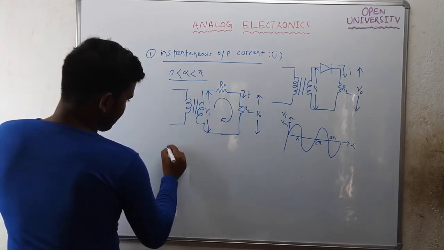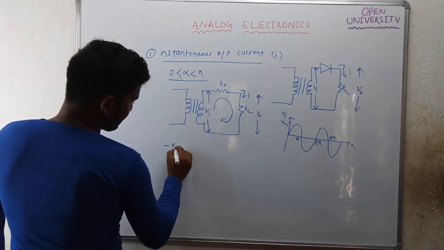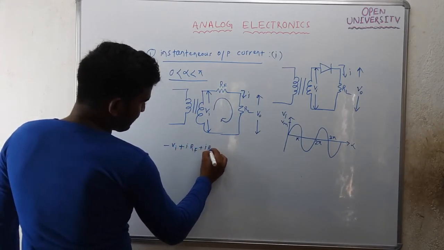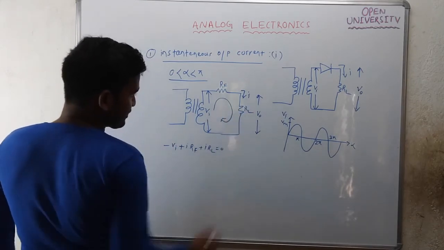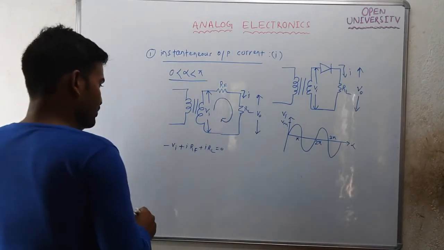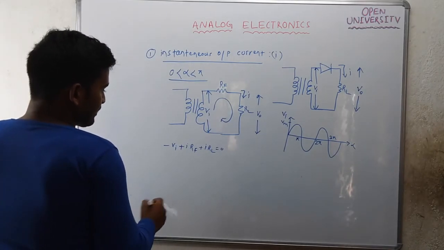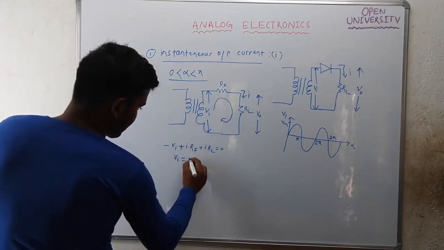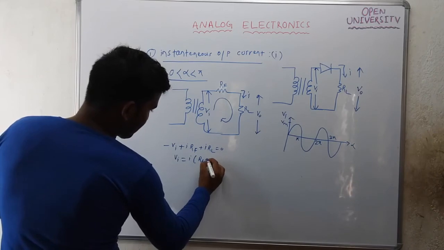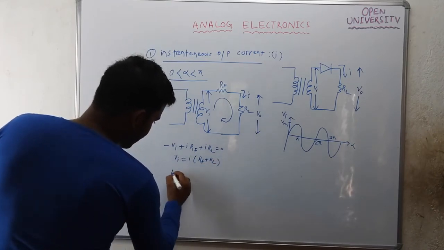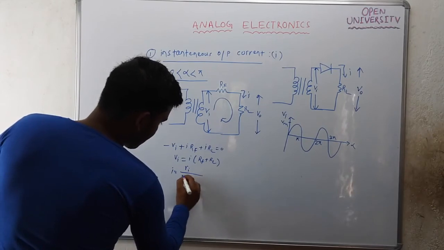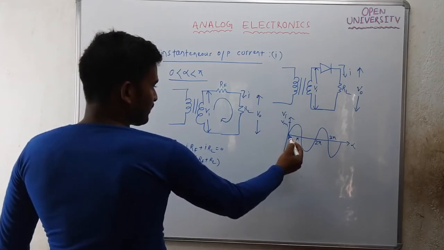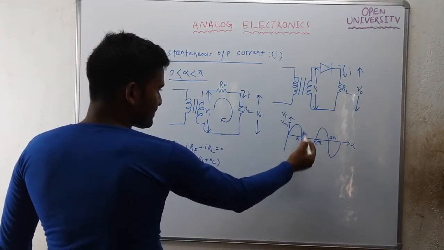If you apply KVL in this loop, it will be minus VI plus I into RF plus I into RL equal to 0. So VI will be equal to I into (RF plus RL), or I equals VI by (RF plus RL). What is VI? When alpha is in between 0 to pi, VI is Vm sin alpha.